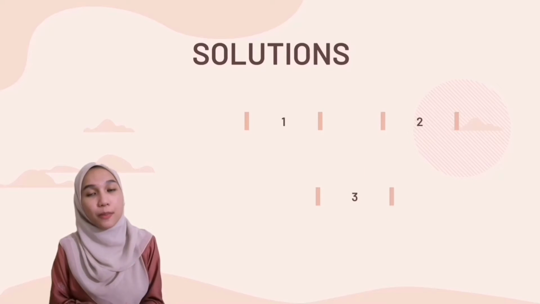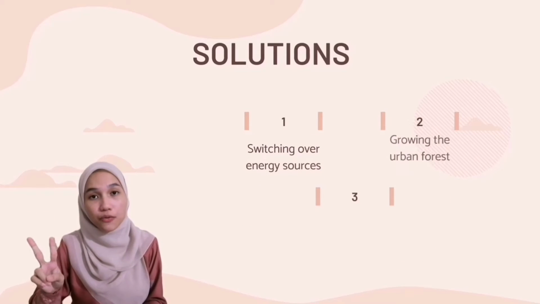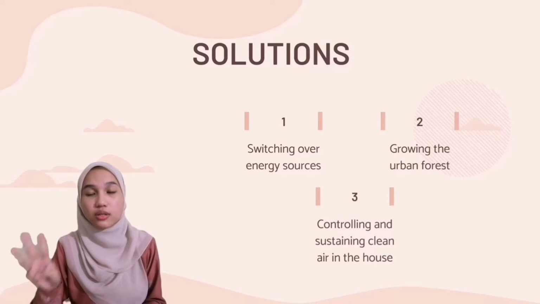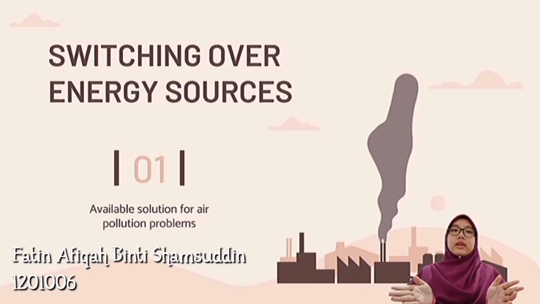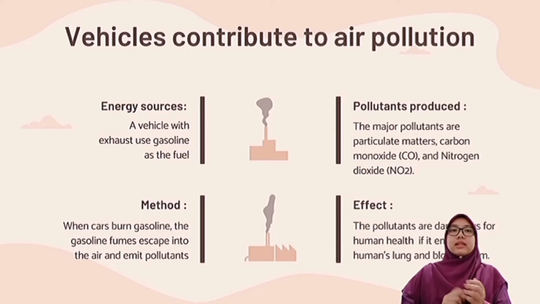Some solutions to reduce air pollution are switching energy sources, growing the urban forest, and controlling and sustaining clean air in the house. The first solution to overcome air pollution is switching over energy sources. Vehicles contribute to air pollution. This is because vehicles use gasoline as their fuel. When the gasoline is burned, it escapes into the air and emits pollutants.